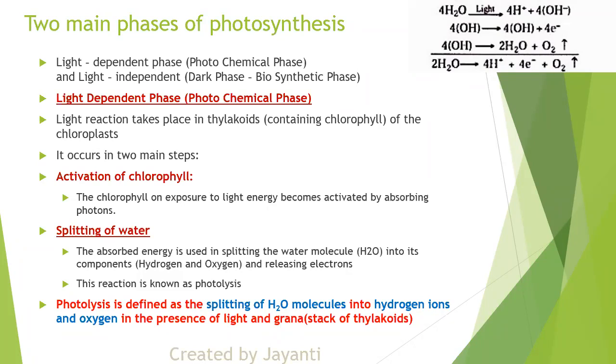मैं बाद में बताऊंगी कि कहाँ पे हम लोग. So basically they ask you difference between photochemical phase and dark phase. तो ये बहुत important line है कि ये जो भी process हो रहा है ना light dependent phase, it is happening in grana. grana का मतलब है stacks of thylakoids. ठीक है, अब split हो गया पानी.